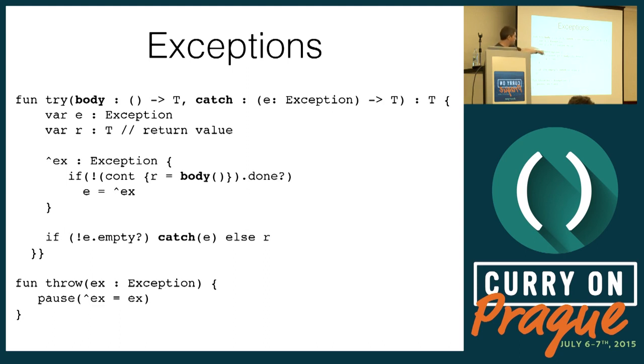And it's going to turn the body into a continuation. And if it's not done, namely it paused, then there must have been an exception. We grab the value of the scope variable EX, put it into a local E, and if it's not empty, we invoke the catch block. And this is very important, we'll come back to that in a second: we invoke the catch block outside of this scope. Else, if C completed normally, we just return this value. And we introduce the function scope. It's a regular function, and it calls pause and sets EX to the exception.